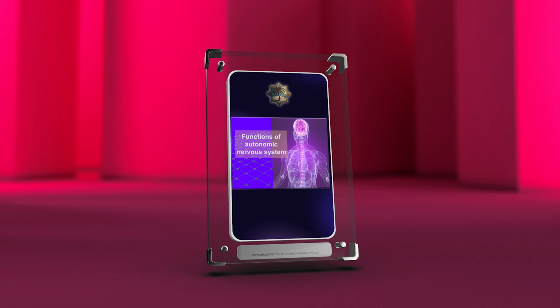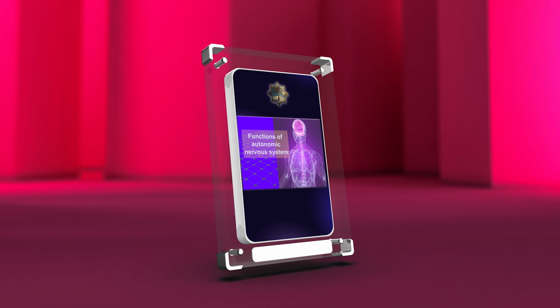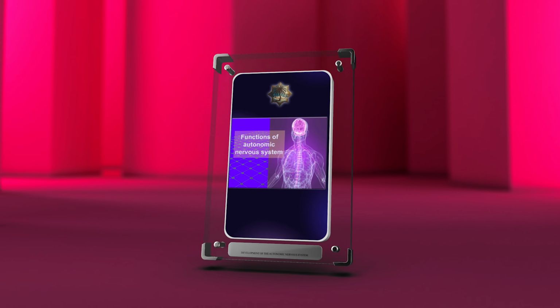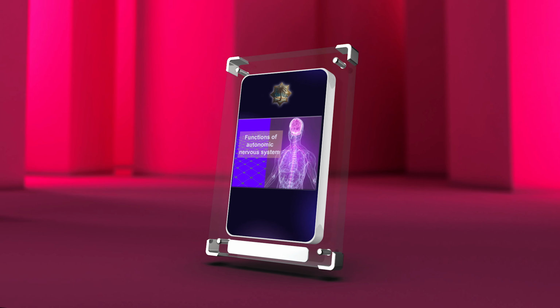In summary, the development of the autonomic nervous system involves intricate processes such as cell migration, ganglia formation, and neurotransmitter involvement. Understanding these processes not only helps us understand normal development but also offers potential treatments for clinical conditions.